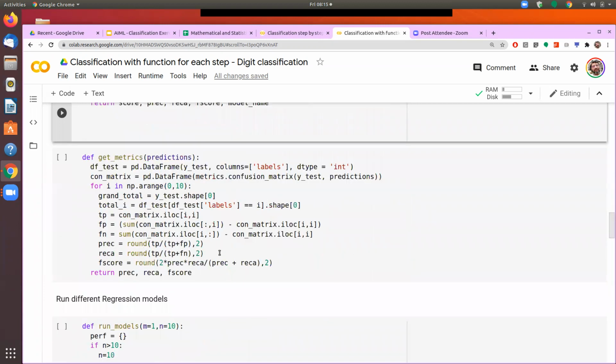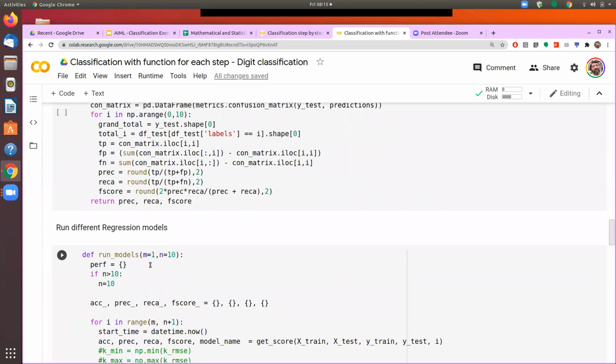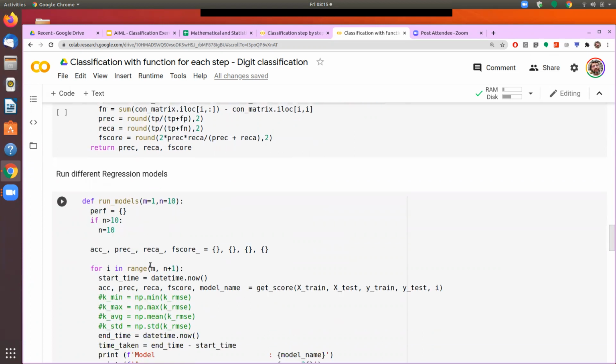And then in the second function, I am saying whether to run one model or two models. That's all this function is doing. It says run model, and the two inputs I have given are the starting and ending code. So I can start from 1 and end at 10, can start from 4 and end at 10, and so on.